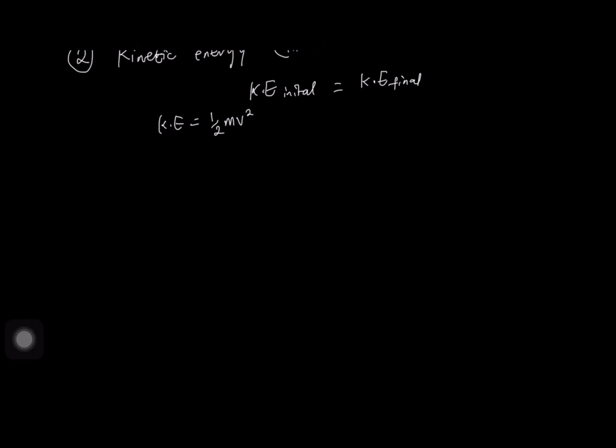So in this case, we're going to be having half of mass 1, initial velocity 1 squared plus half of mass 2, initial velocity 2 squared, equals half mass 1, final velocity 1 squared plus half mass 2, final velocity 2 squared. This is the kinetic energy principle in collision. So, and the third point that we'll be making is coefficient of restitution.